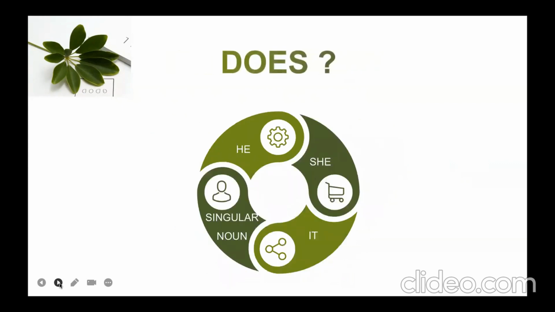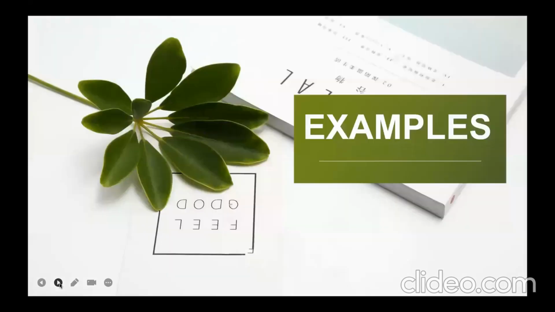Then secondly, does. Where should I use does? With he, she, it, and a singular noun. A singular noun means any single name, like Ahmad, only Ahmad. If I'm making a sentence with only the word Ahmad as a noun, this is called a singular noun. What are the examples?